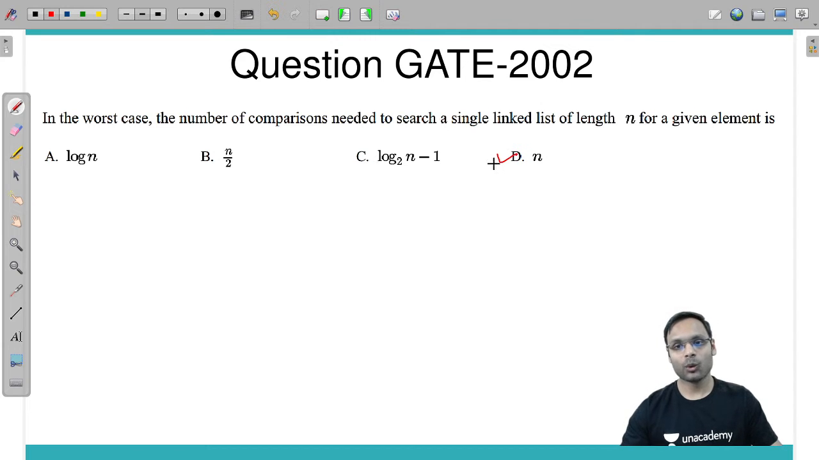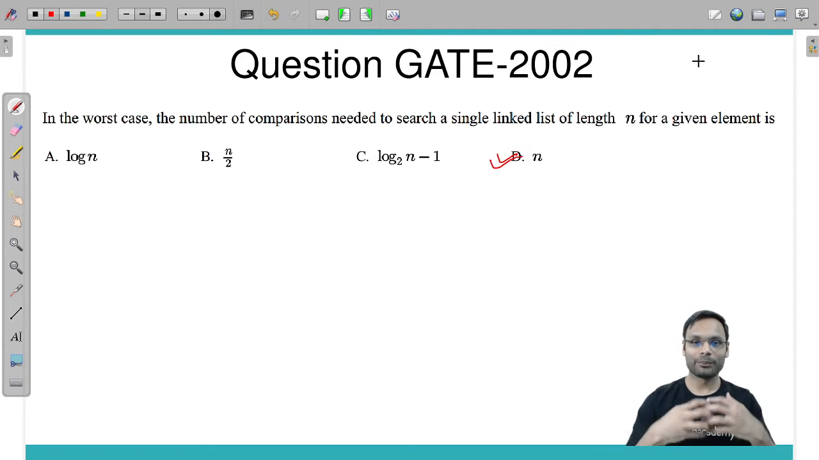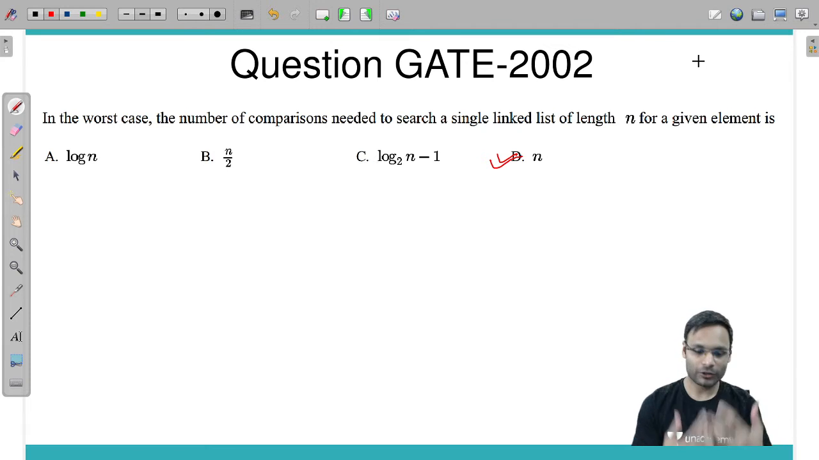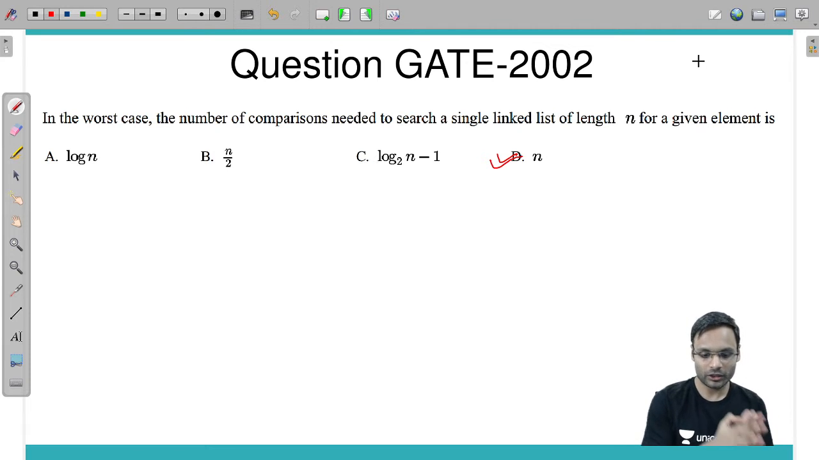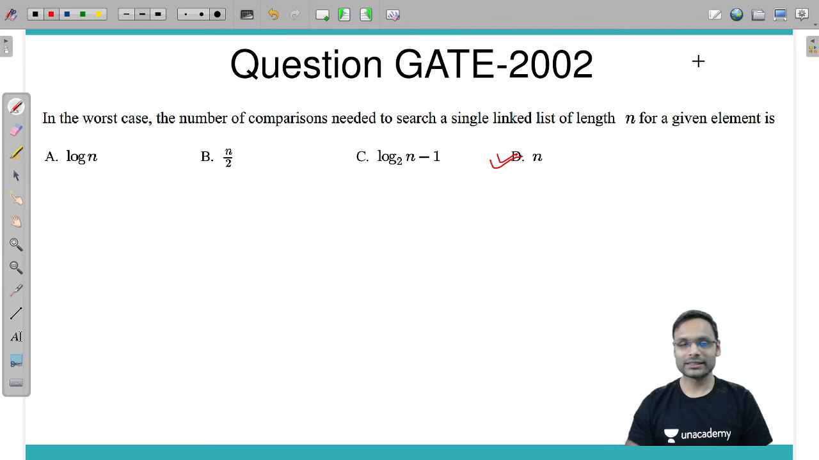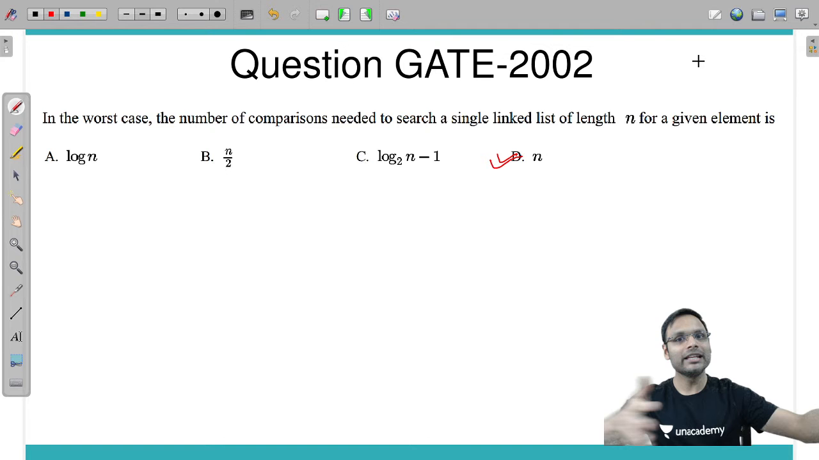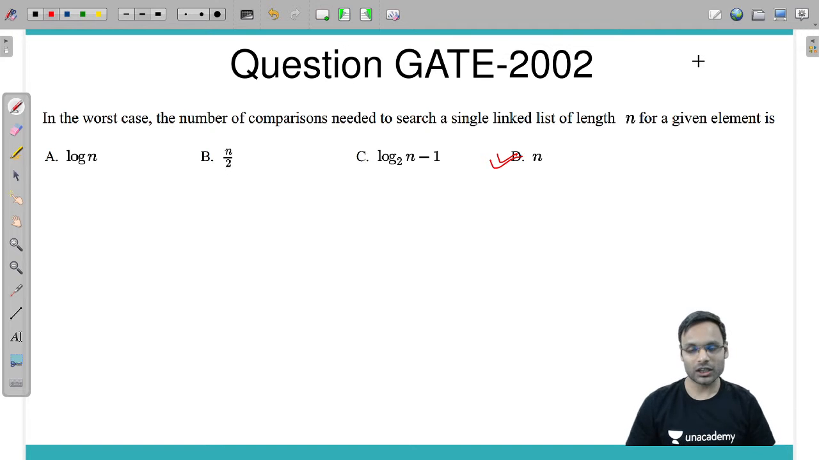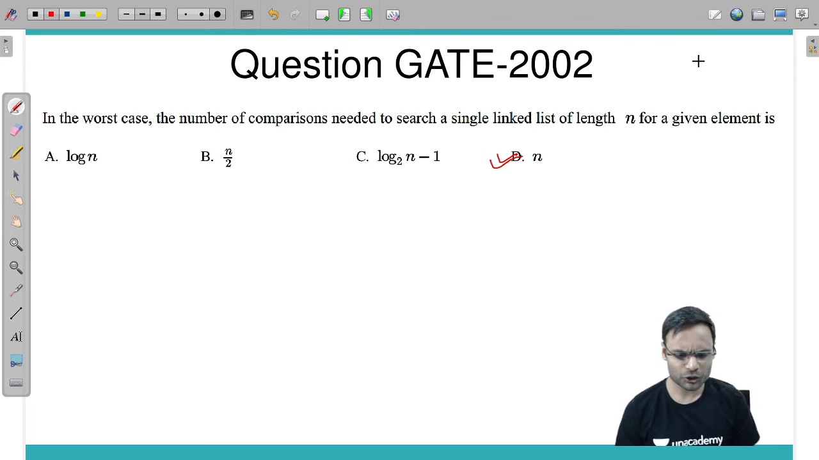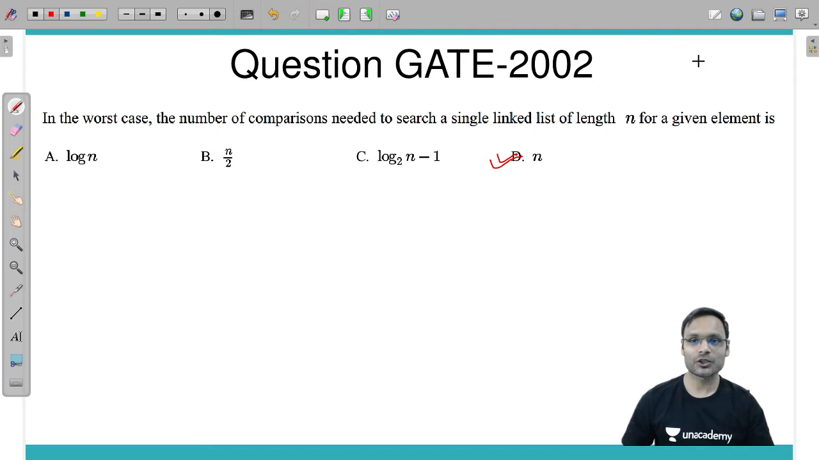The answer is n. How? First of all, you compare the searching element at the first location. If it is present, well and good. If it is not present, go to the next and compare. In the worst case, you will compare all the elements of your given list with the data item to search. Because of that, comparisons will be n. Hence, complexity will be n in the worst case. Very simple. This question was one of the simplest, a 2002 GATE question.